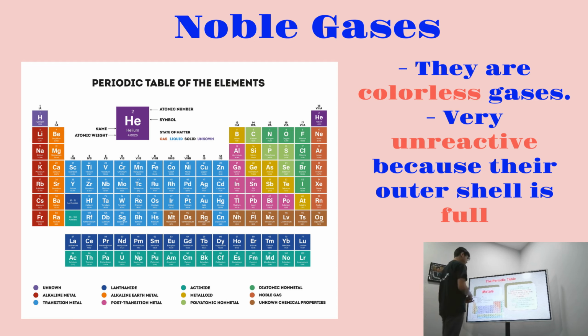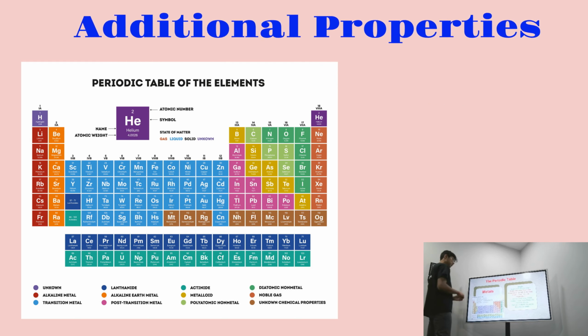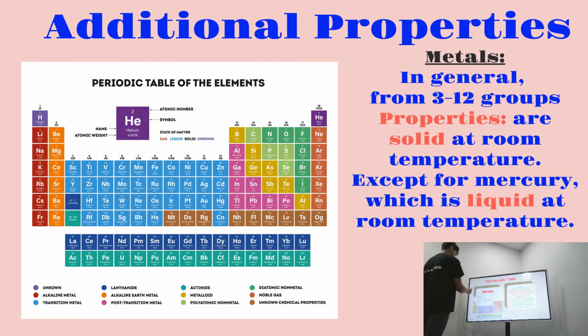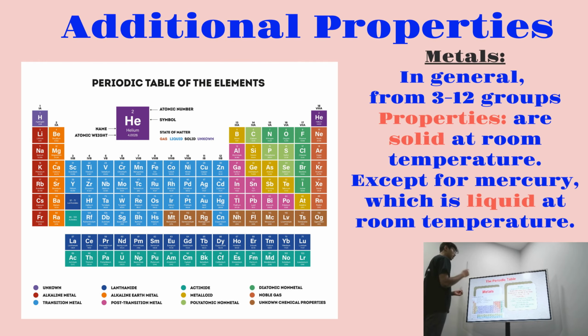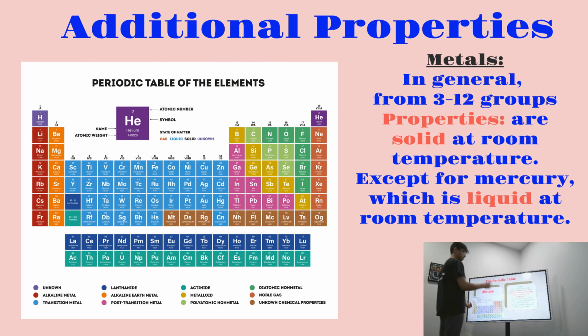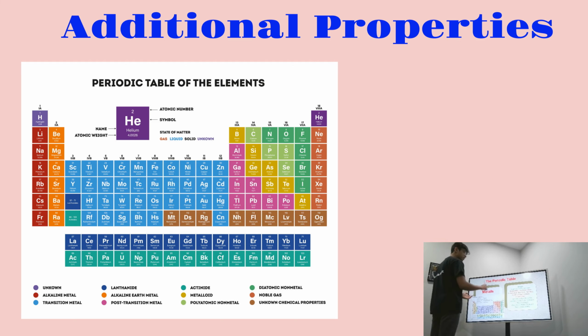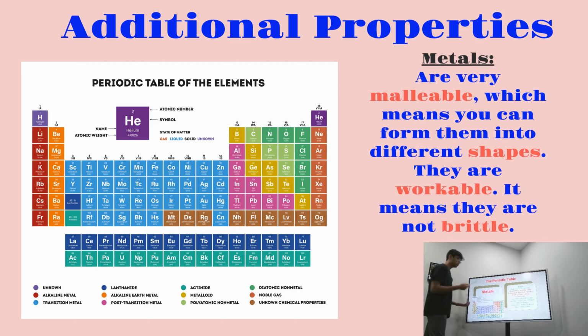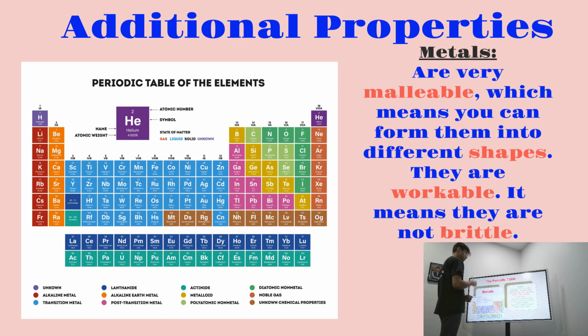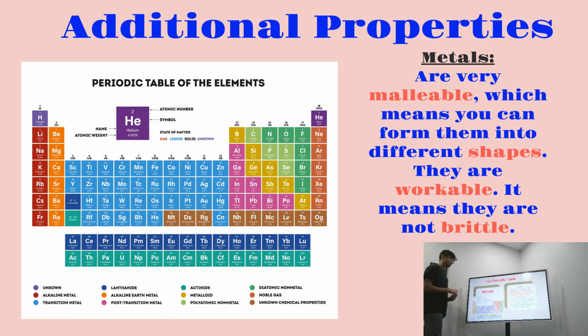Now we're going to cover what metals are and the properties of metals. Metals are usually found in general from groups 3 to 12, and properties of metals are that they are solid at room temperature, except for one, which is mercury, which is liquid at room temperature. So all metals are always solid at room temperature, except for mercury. Metals are also really malleable, which means that you can form them into different shapes. They are also workable, which means that they are not brittle.